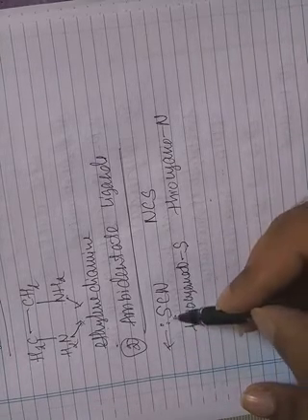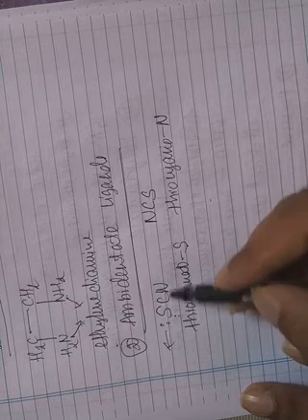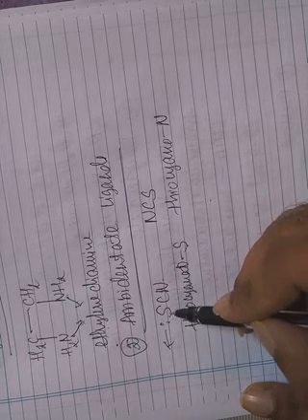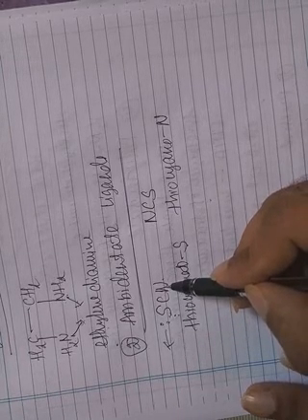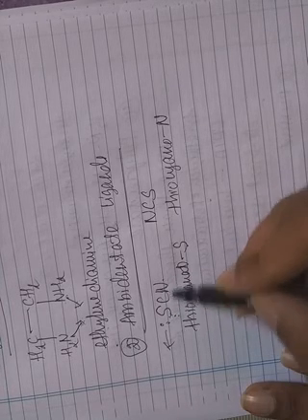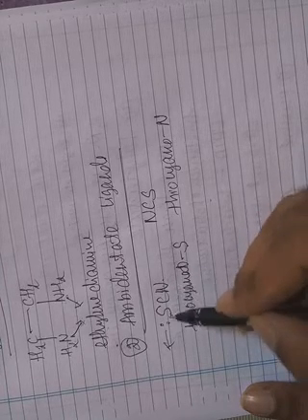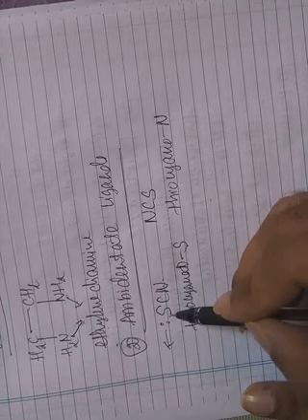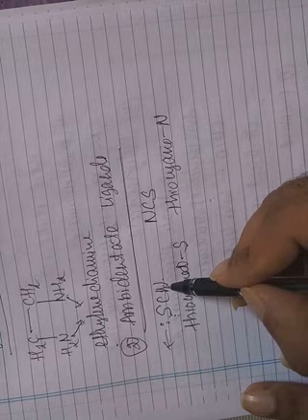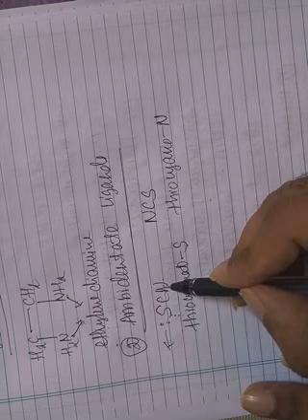In this thiocyanato ligand there are two donor atoms, sulfur and nitrogen. Either sulfur or nitrogen will donate the electron pair at a time.